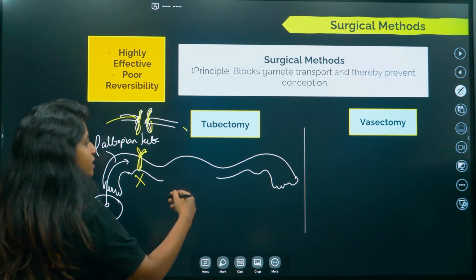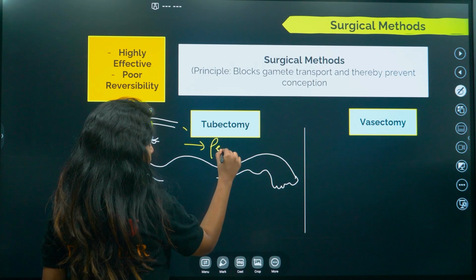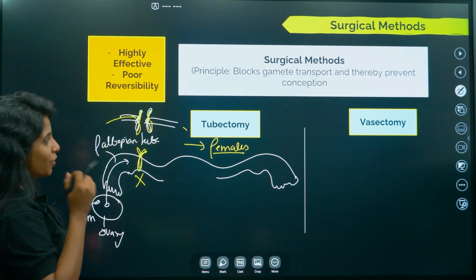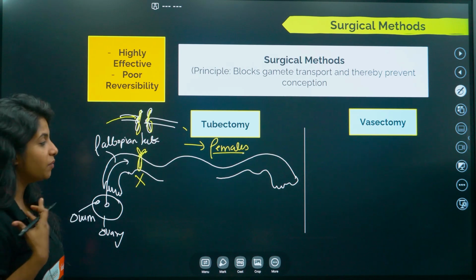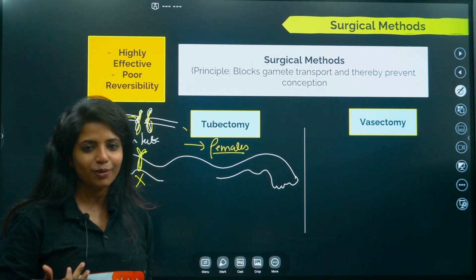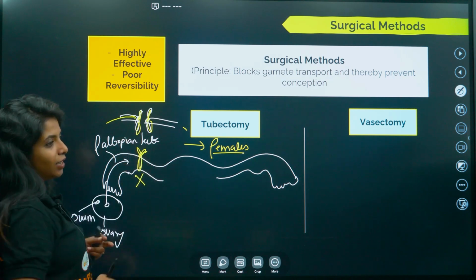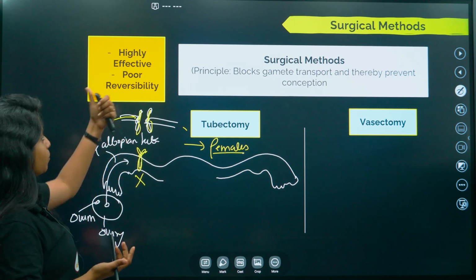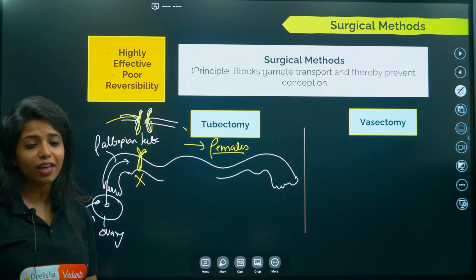This is obviously done in females, and as I said, in the fallopian tube. Now as you can imagine, the reversibility of this will be poor or it will be nil as well. So people opting for this, if they want to have a baby later on, it would be really tough for them because it has very poor reversibility, though it has high effectiveness.